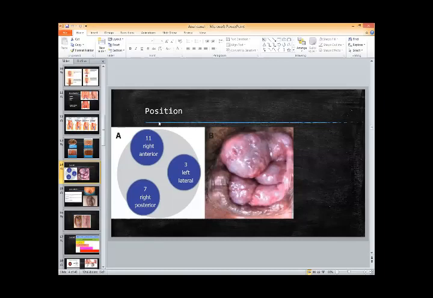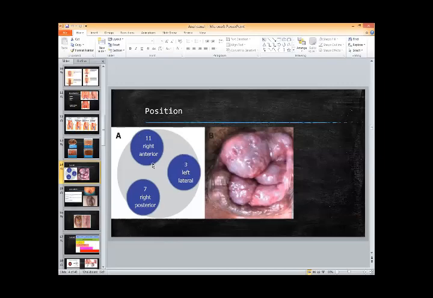The superior rectal artery will be divided into two branches. One is the right branch, the other one is the left branch. And the left branch continues down and it forms the 3 o'clock position cushion in the anal canal, and it makes anastomosis with the middle rectal and inferior rectal in the anal cushion at 3 o'clock.